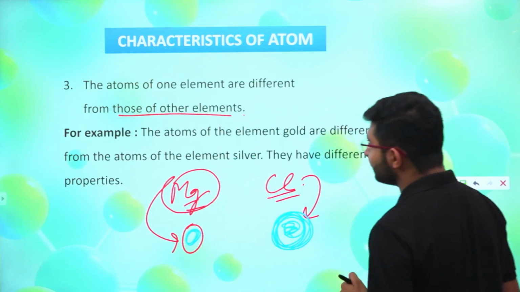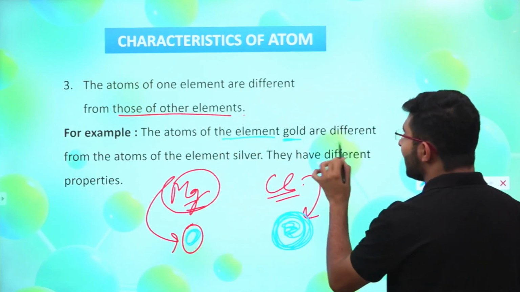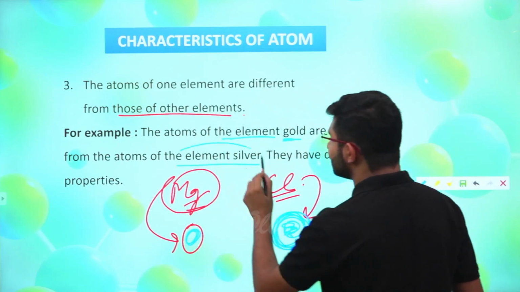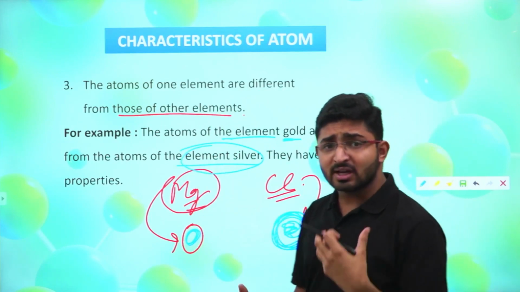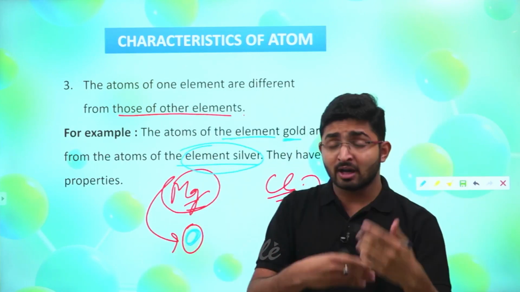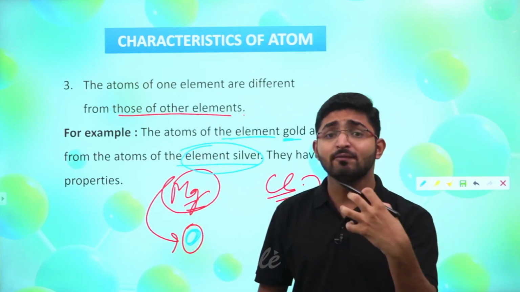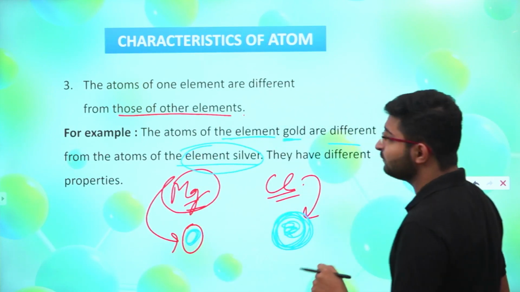For example, the atoms of the element gold are different from the atoms of the element silver. Obviously, the atoms of gold will have different properties compared to silver. They have different properties.